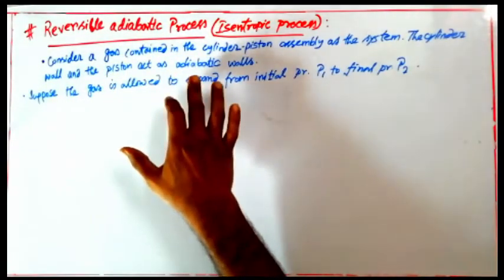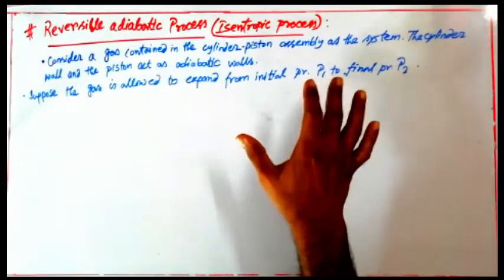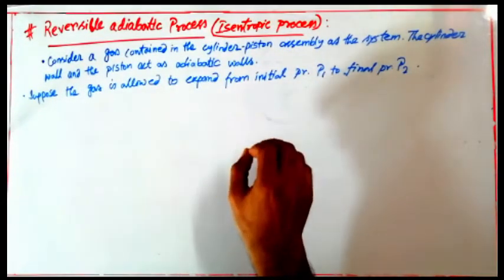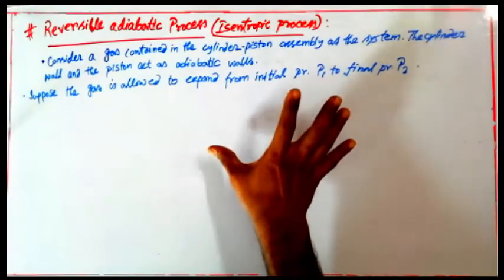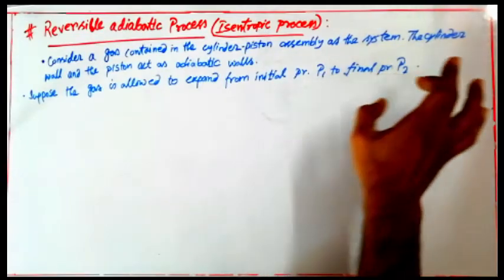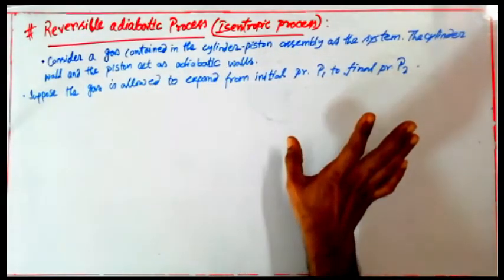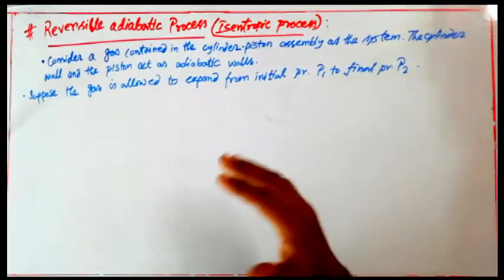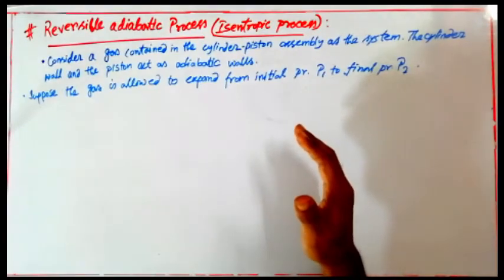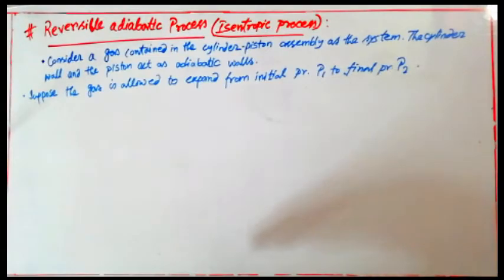Consider a gas contained in a cylinder piston assembly as a system. This kind of system I have drawn several times, that's why I haven't drawn it here. So it's a cylinder piston assembly, and inside the cylinder some gas is stored. The cylinder wall and the piston act as adiabatic walls. That means we are considering the cylinder wall as well as the piston as adiabatic walls, so there is no heat interaction between the inside of the cylinder and the surroundings.